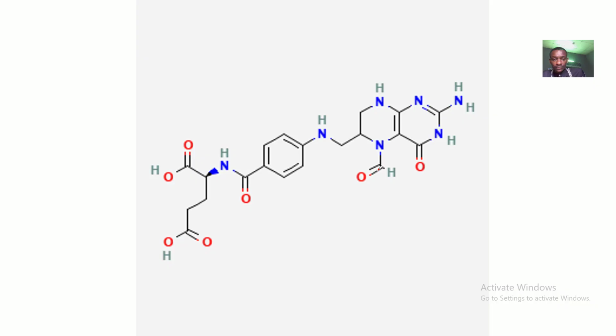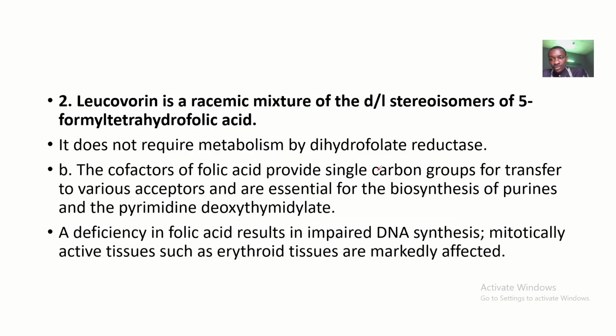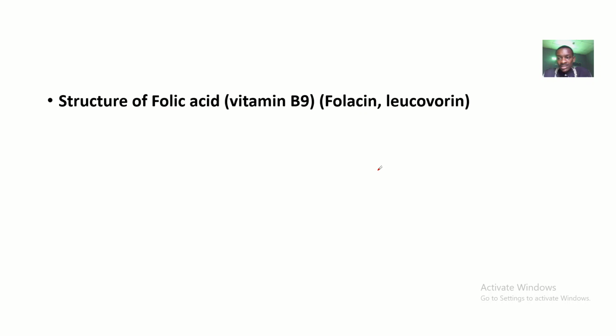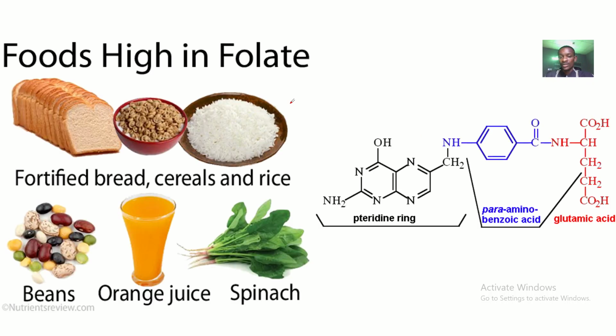That is the leucovorin structure. So let's go into this lecture. Let's make it lively. Structures and functions of what? Folic acid and leucovorin. On our screen here are the foods that are high in folate. These are natural sources for folate, okay?